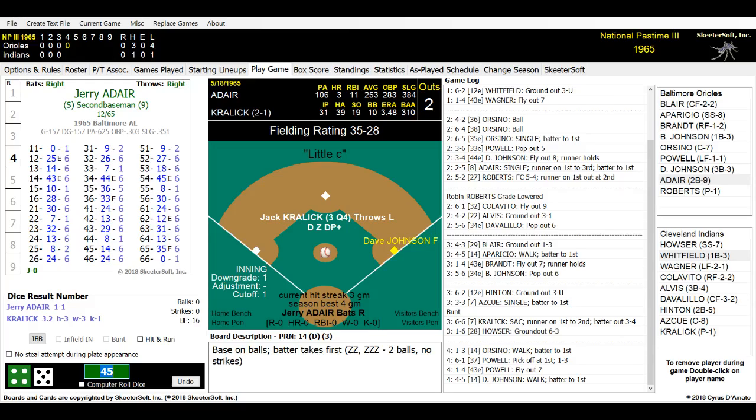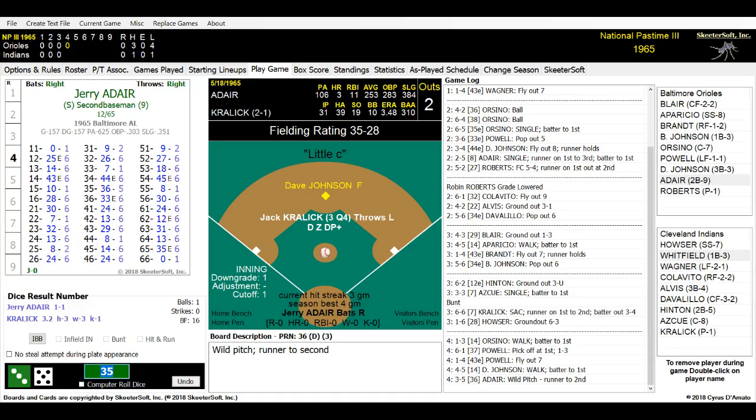Jerry Adair got a base hit in the second inning. Here is the pitch. No, that's not a good pitch. This is 35. And Kralik fires up and over the head of Joe Azcue, headed towards the backstop. Dave Johnson will get to second base with the wild pitch. Azcue had the ball bounce right back at him. Johnson's on second. We have 2 down here. Kralik is just livid with himself. The ball slipped right out of his hand.